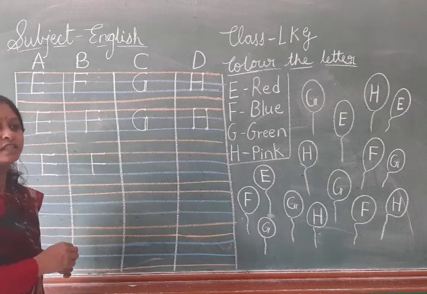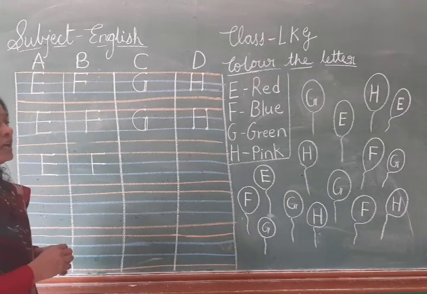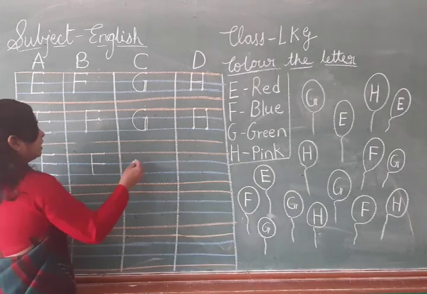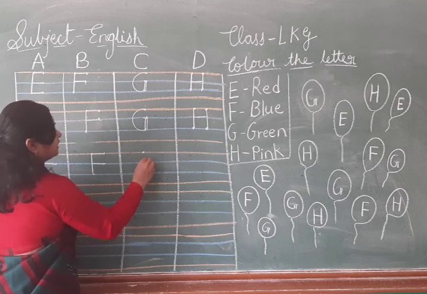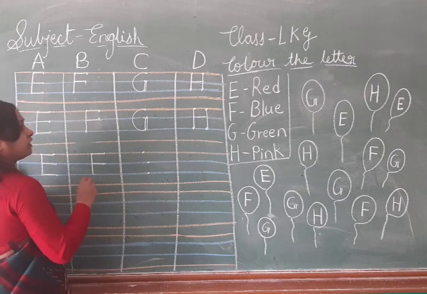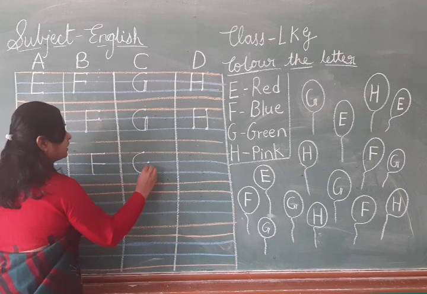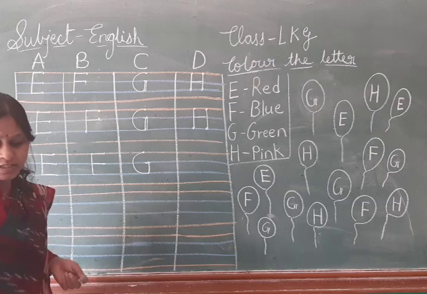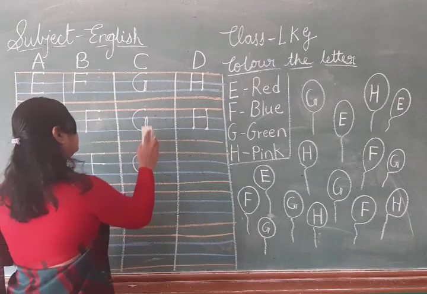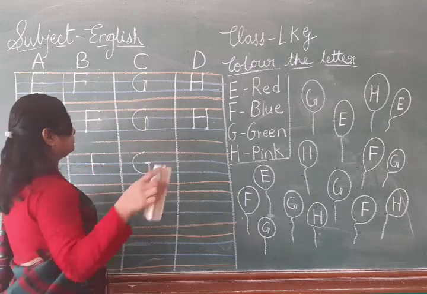So which letter is this? F. After F, which letter will come? G. So curve and then up and then sleeping line. So which letter is this? G. Okay.